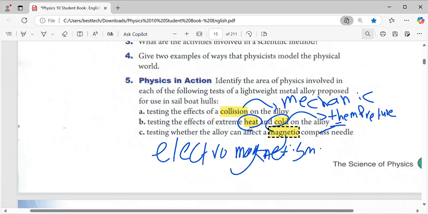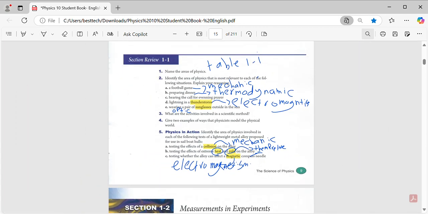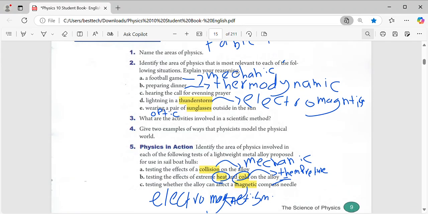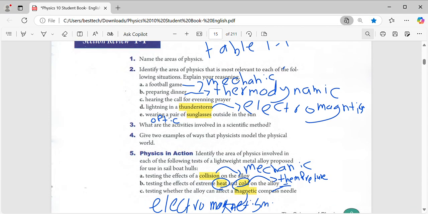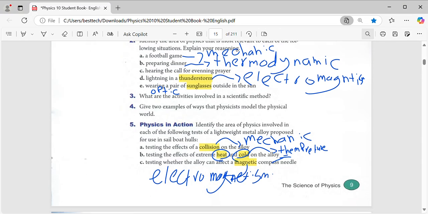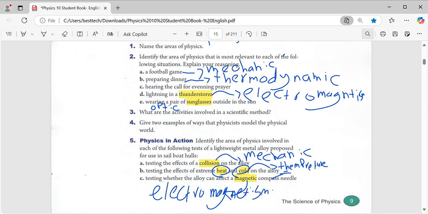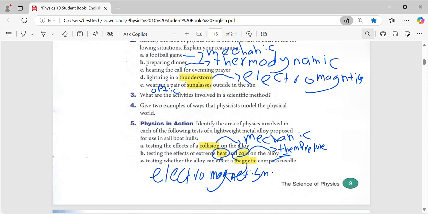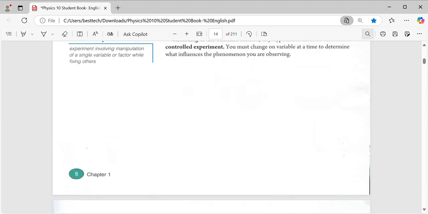Okay. So guys, you can take a screenshot when you solve all of these examples. Question 1, the type of the physics. Question 2, we did. Question 3, the scientific method. Question 4, I said you can bring examples by yourself. Question 5, same type of the physics exam. Guys, we already finished section 1. I'm done with section 1.